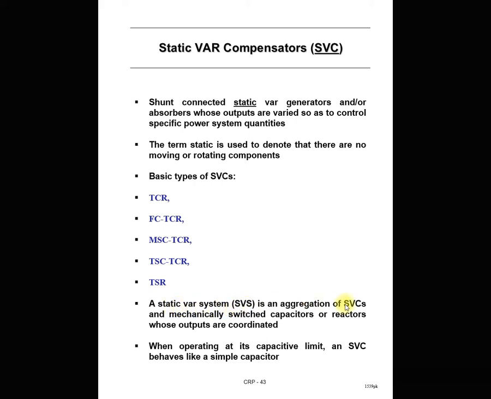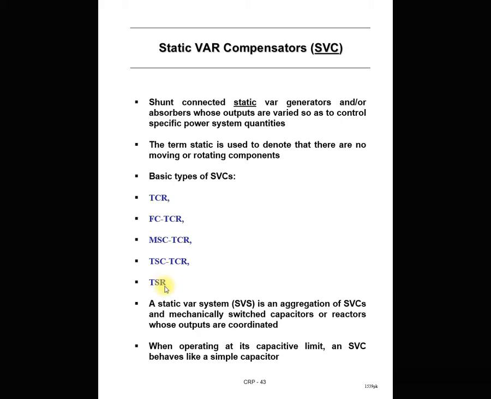So SVS and SVC are different. SVC contains these 5 components, but SVS contains all these 5 components as well as the mechanically switched capacitor and reactor. So this is the difference between SVS and SVC. Do not confuse these two terminologies. SVS has all the SVC components as well as the mechanically switched capacitor and reactor, whereas SVC has only these 5 components.